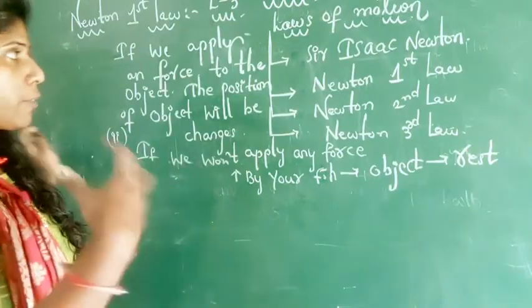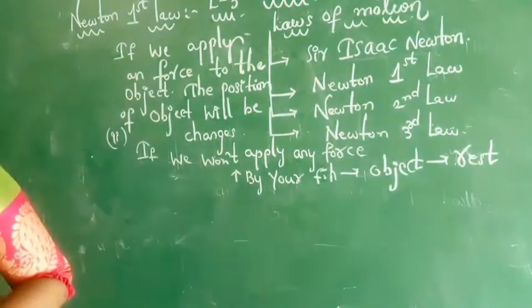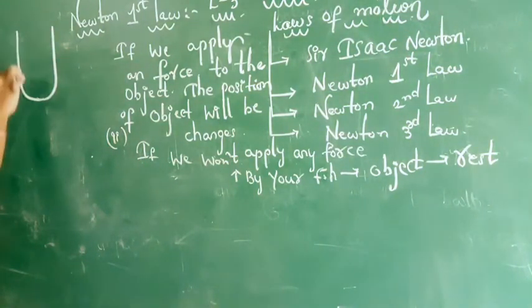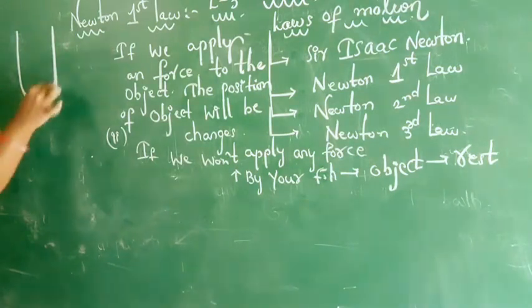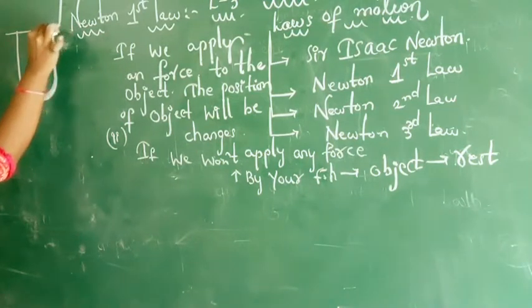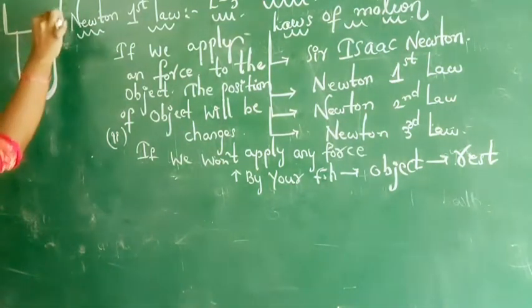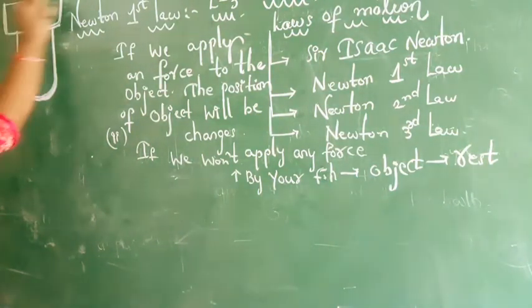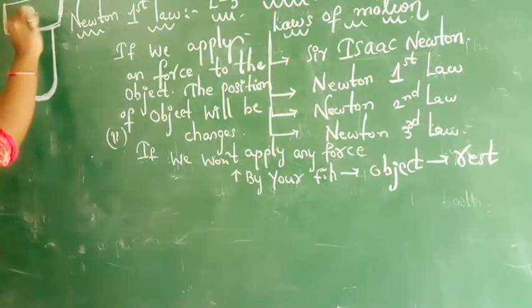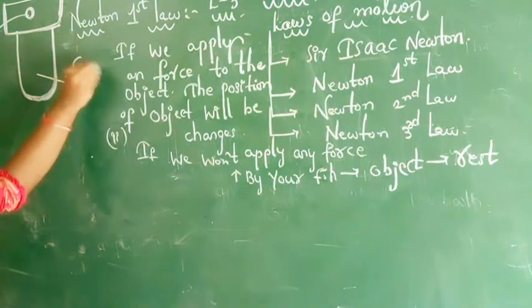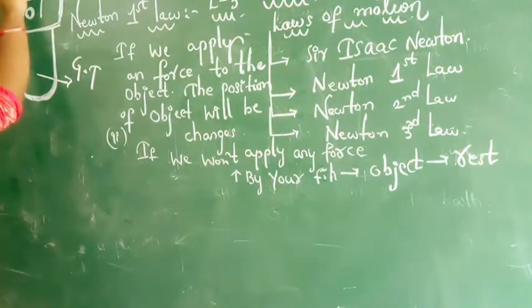Now we have to perform one experiment. Look here. Let us consider a glass tumbler. Now place a thick paper on the surface of this tumbler. This is one thick paper. Now place a coin. This is the coin, this is the glass tumbler, this is the paper.